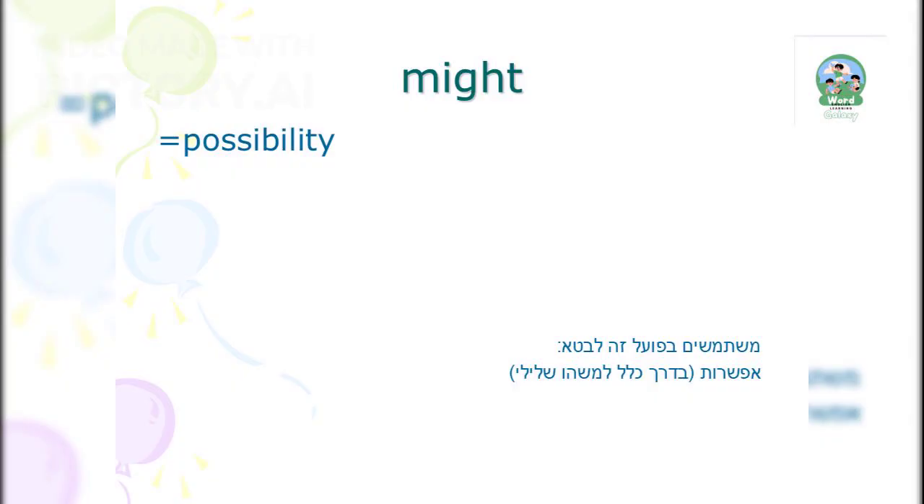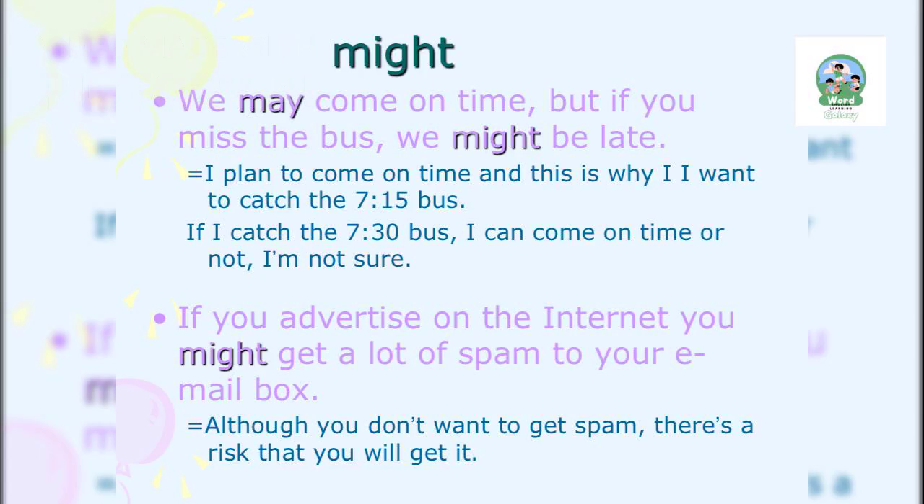Might is used to express possibility, often with a sense of uncertainty. Might suggests uncertainty, such as, we might be late if we miss the bus, or, you might get a lot of spam if you advertise online.